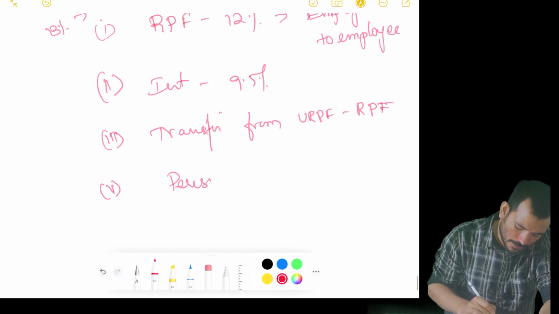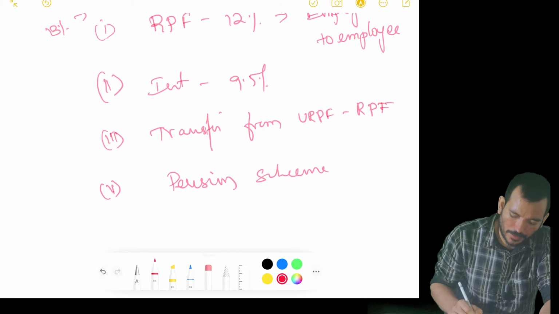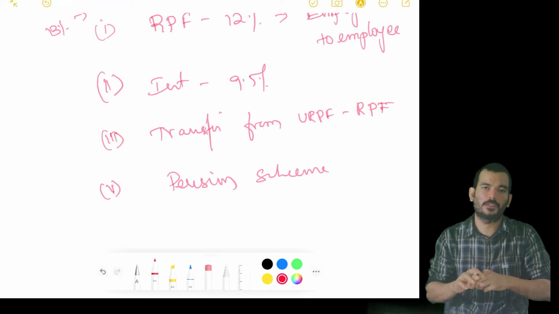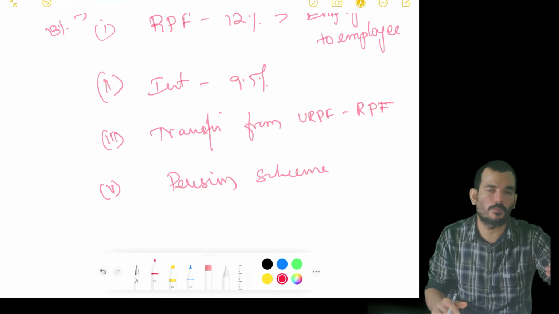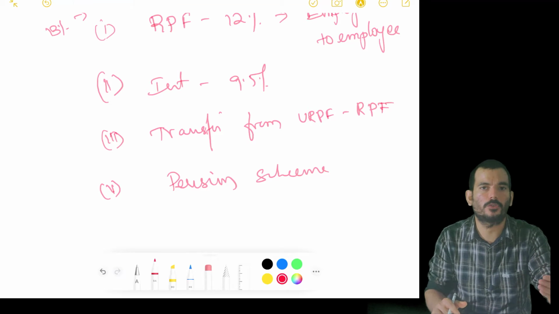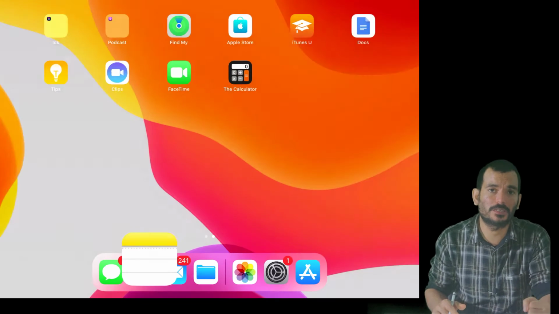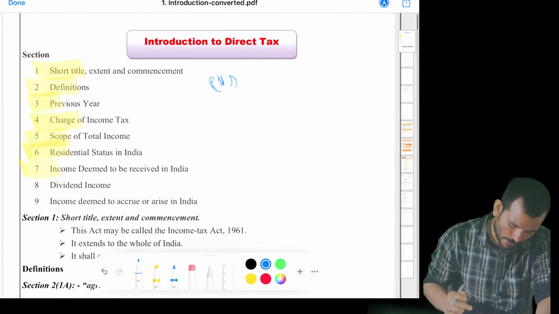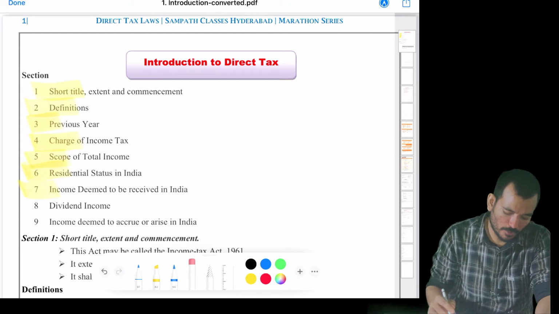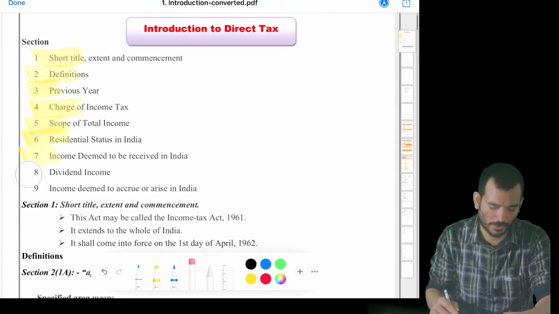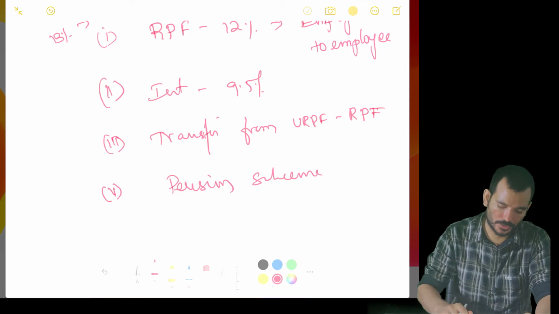Coming to the fourth one, pension scheme. Employers are allowed to take pension scheme for the employees, but that should be under the provisions like 80CCD. There are certain limitations. As per that amount only, or maximum that amount only, you have to contribute to your employee. But if you happen to exceed that amount, that will be treated as deemed to be received in India. Right, so what have we done so far? We have done with your income deemed to be received in India concept also, the 4 points. And dividend income, this is again a bit important, I would say.